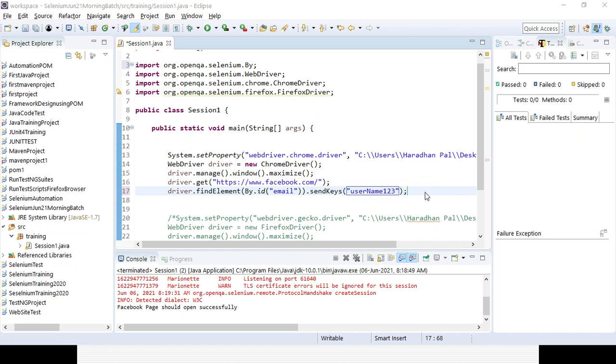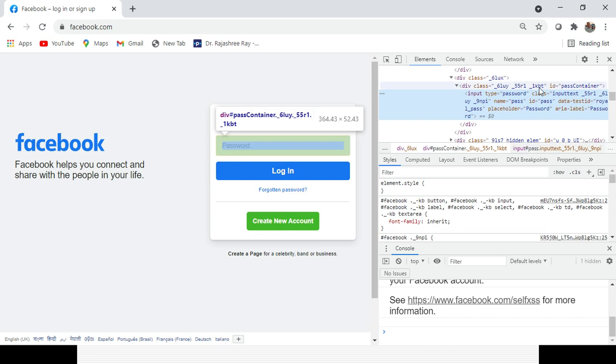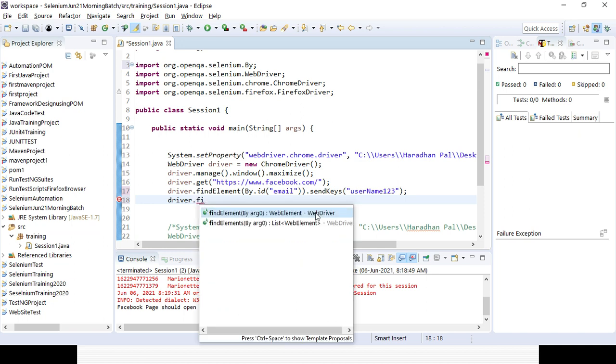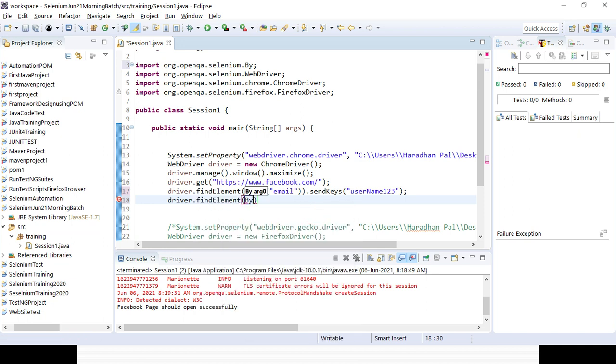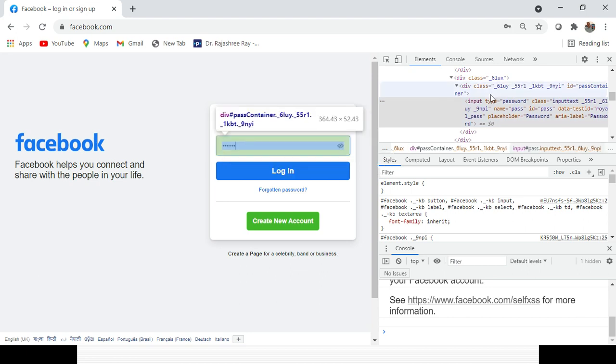Similarly, for the next part, the password field, I want to identify the password field. Suppose the password field id is already there, but I want to identify it with name. The name is also present. So I will identify the next field with the name: driver.findElement(By.name), giving the name here, and in a similar way I will send some keys because it is a text field. You can get the nature of it from the tag name, the input tag. So it is a text field. You don't need to type anything; you can get it from the name itself. Sometimes a text field can be read only also.